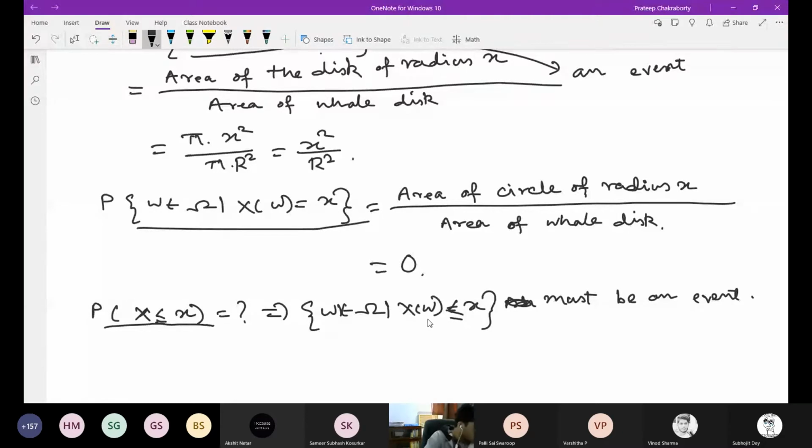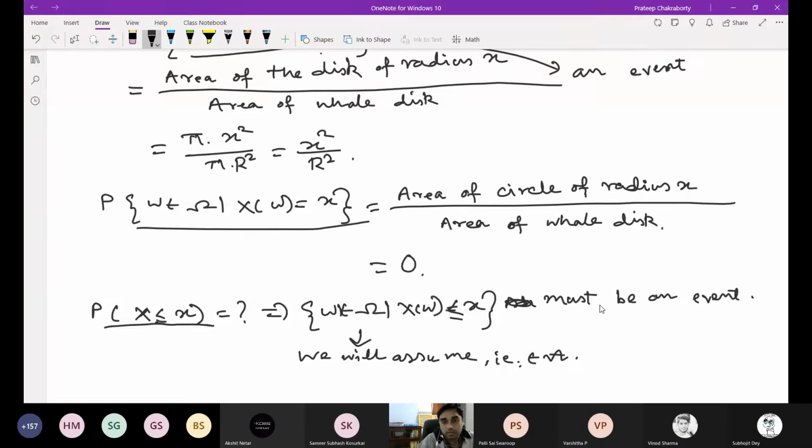Okay, so is this okay? So we will assume that. Just like if you remember in discrete random variable, you also assume that this type of things are events in A. We assume this in the definition of random variable.